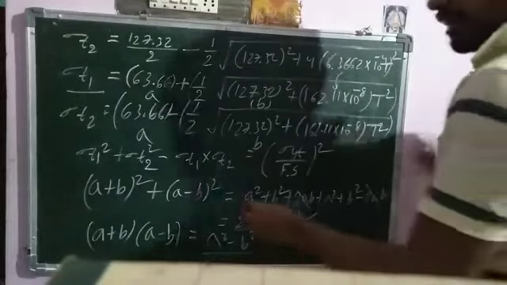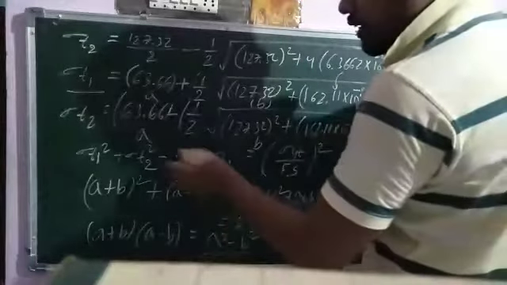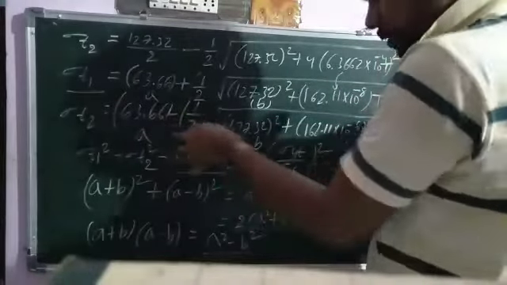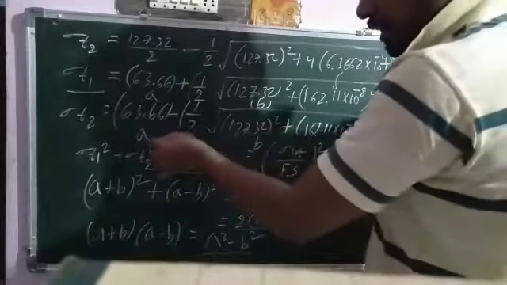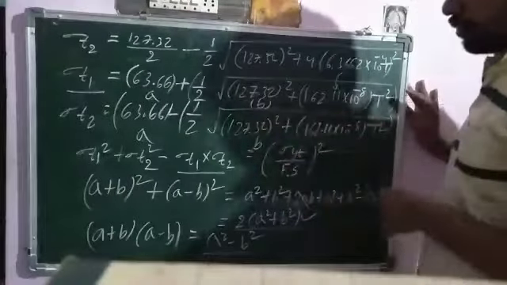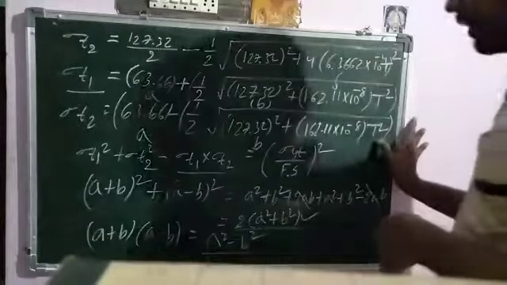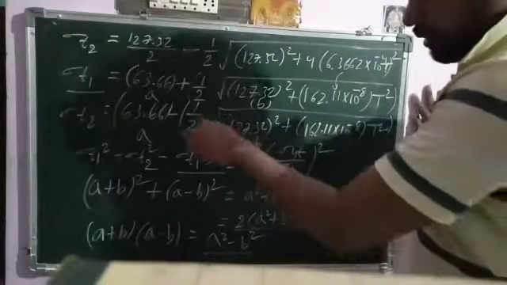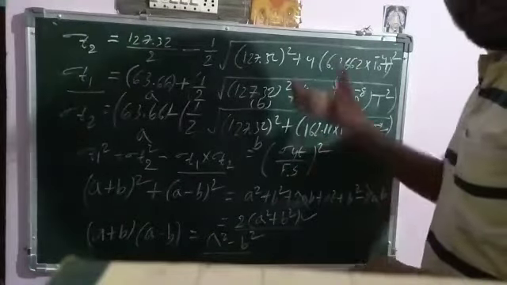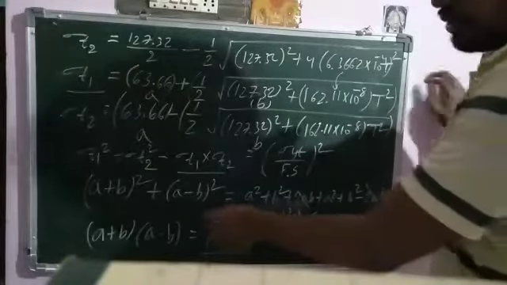Similarly, now sigma T1 into sigma T2. Sigma T1 means A plus B, sigma T2 means A minus B. Here A is equal to 63.66, B is equal to half root over (127.32 square plus 162.11 into 10 to the power minus 8 into T square). If we take it this way, it simplifies. We can reduce the calculations here by using these formulas.